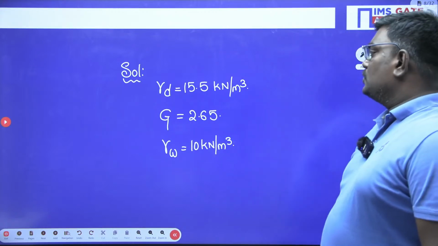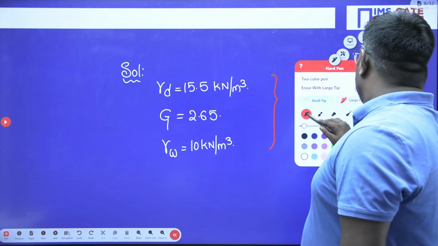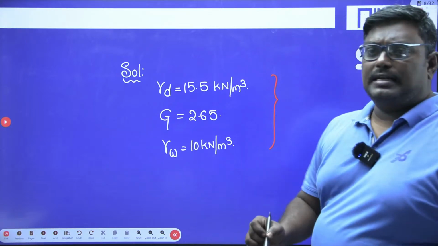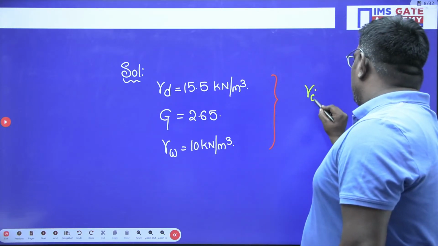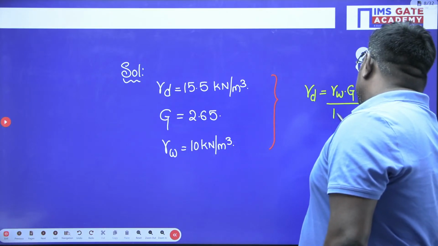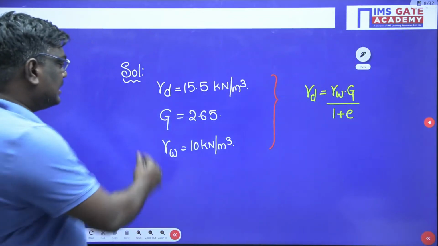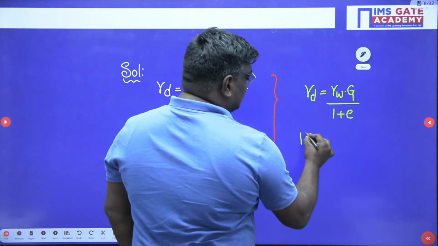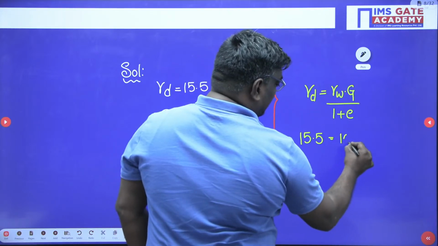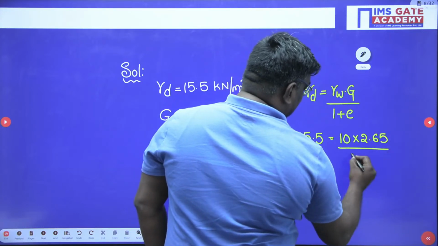So here, what do you mean by gamma D here? My dear students, see here. Please understand, gamma D is equal to gamma W into G upon 1 plus E. This is the formula. I hope you are clear. Now, what is gamma D given in this problem, sir? It is nothing but 15.5 and gamma W is given as 10. G is 2.65 upon 1 plus E.